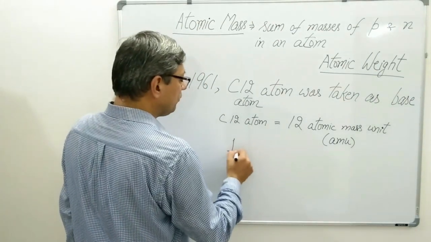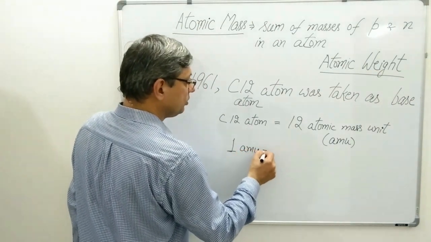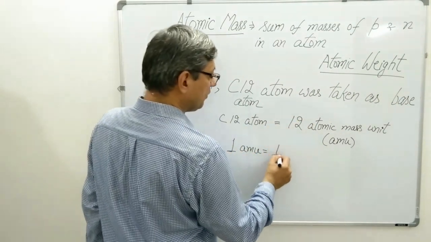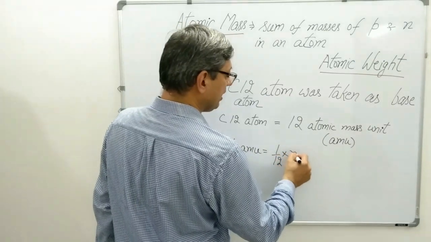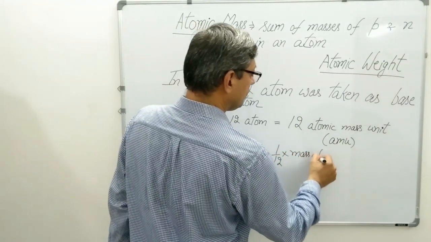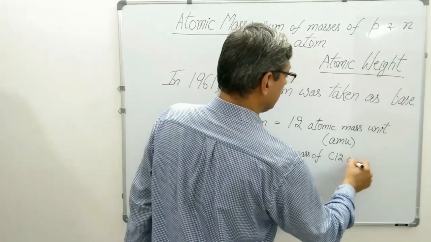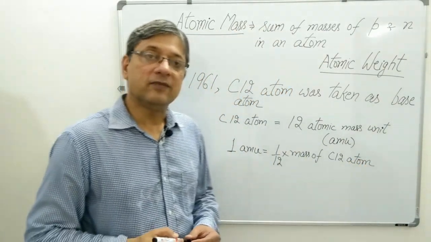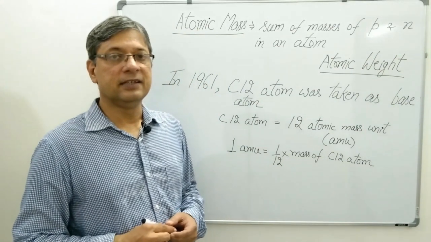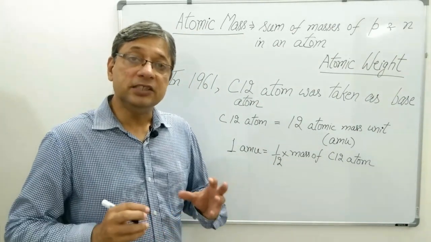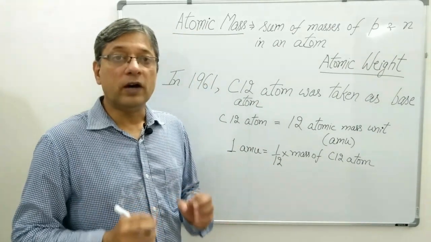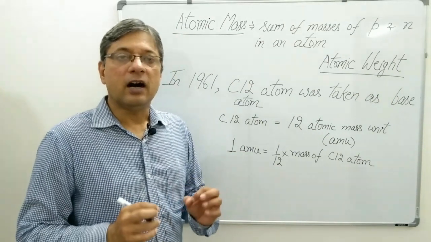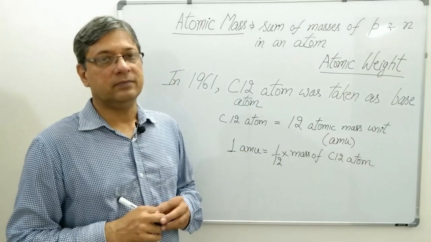1 AMU was equal to, if you cross multiply it, it comes here and it will be 1 by 12 multiplied by the mass of the carbon-12 atom. So 1 AMU is defined as the mass equal to 1/12 the mass of a carbon-12 atom.